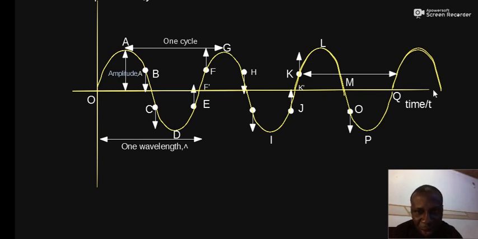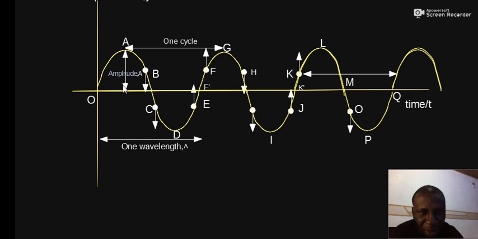This line will help us to understand the other concepts that we have seen before, that is amplitude, cycle, wavelength, frequency, and slope. Therefore, we must note that the x-axis is the mean position. So when I use these words interchangeably, don't get confused. I'll sometimes say mean position, equilibrium position, or rest position. So a particle on this level is at rest on the x line. So the particle is undisturbed because it has no displacement from this horizontal rest position.